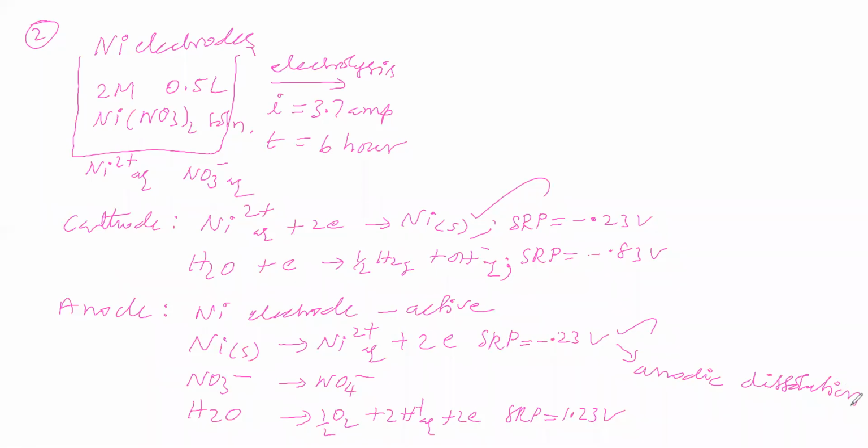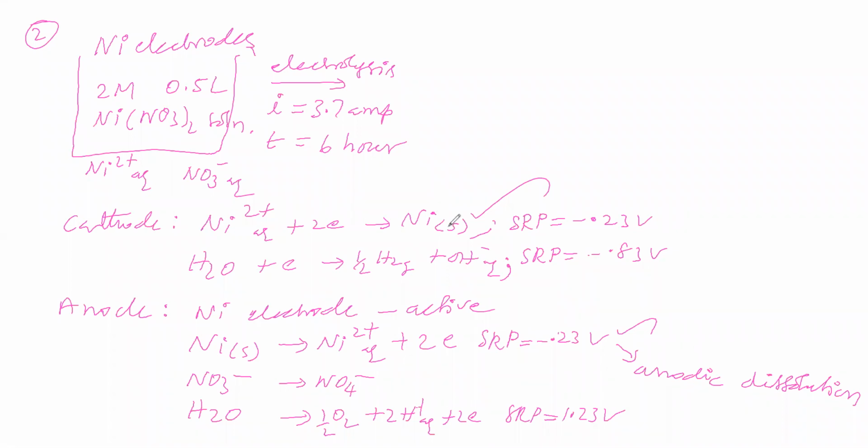At the anode, the nickel electrode is undergoing dissolution. Nickel is undergoing oxidation and becomes Ni2 plus, which goes to the solution. At the cathode, Ni2 plus from the solution goes to the cathode, undergoes reduction and is deposited as nickel.